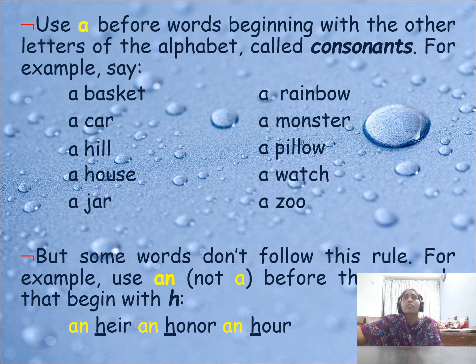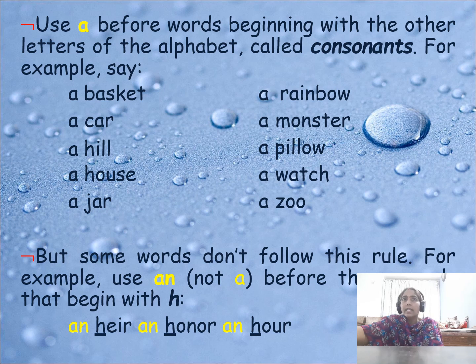Use a before words beginning with the other letters of the alphabet, called consonants. For example, a basket, a car, a hill. These words start with a consonant sound; remember only the sound. Here it starts with h, pronounced ha, which is a consonant. Hill, I am not saying ill.